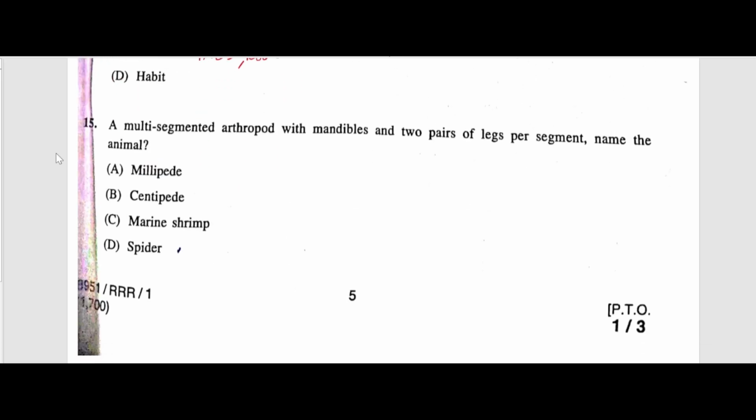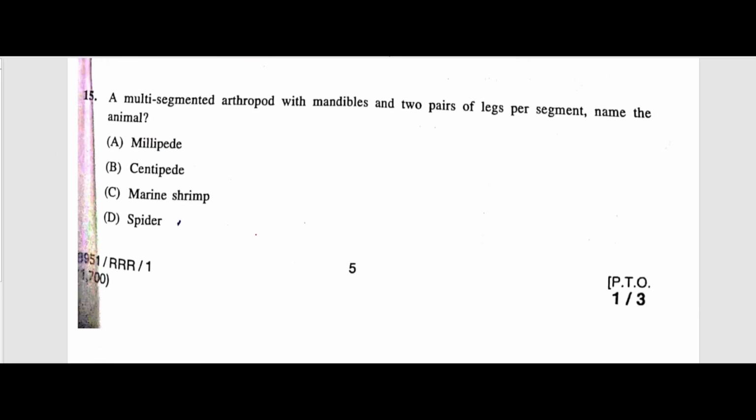Next question, carefully read, a multi-segmented arthropod with mandibles and two pairs of legs per segment. Name the animal. The answer is millipede. Now look, centipedes are segmented arthropods.